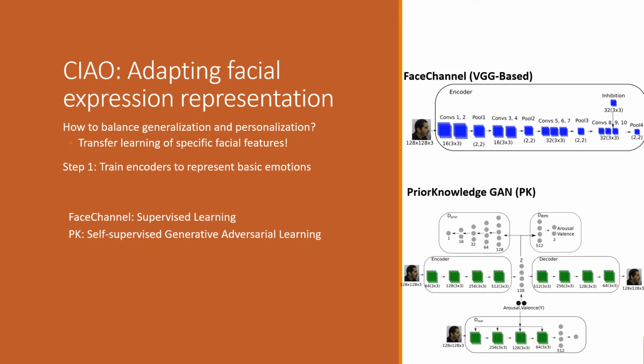Our model, CIAO, is based on a contrastive adaptation of the last convolution layers from facial expression encoders. In reality, it learns a specific deformation of the high-level facial representation based on the labels from other affective scenarios. To achieve this deformation, CIAO relies on effective facial representations, and in this paper we investigate two of them: the Face Channel, which learns facial representations in a supervised manner, and the Prior Knowledge Network, referenced here as PK in the slides, which learns in a self-supervised manner, using a generative adversarial network to represent facial expressions.